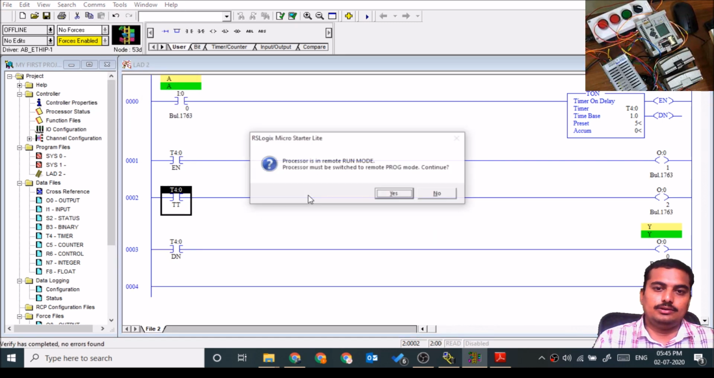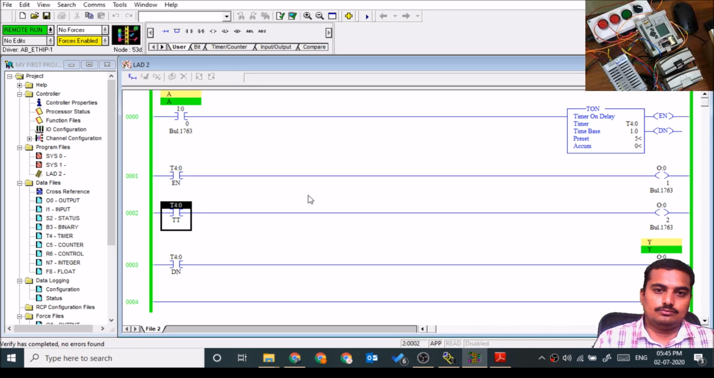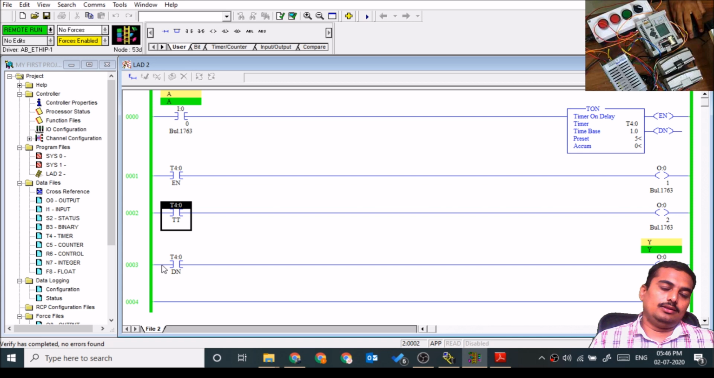We'll see this pattern. Enable is on, TT is counting. After completion of 5 seconds, TT becomes off and done becomes on. If you want an interval timer, you can use the timer timing bit. If you want the on-delay timer, then you can use the done bit.